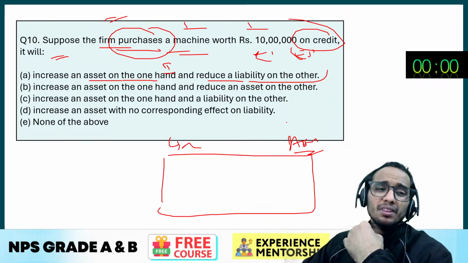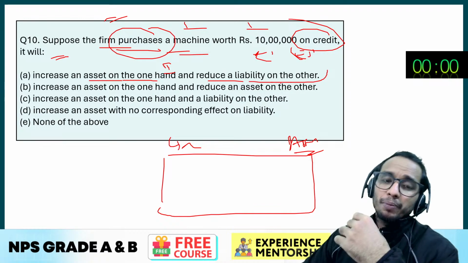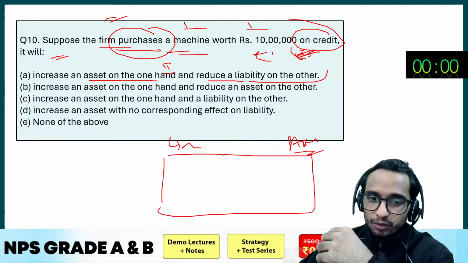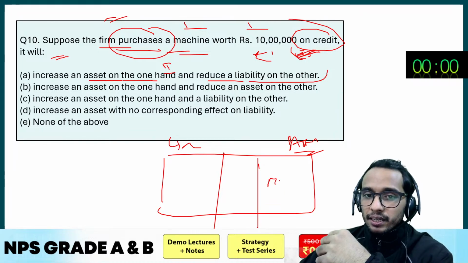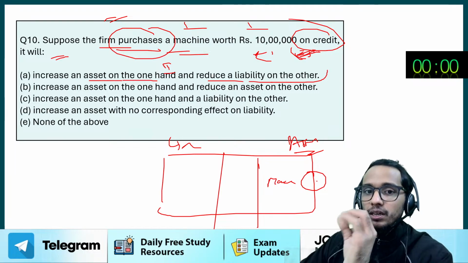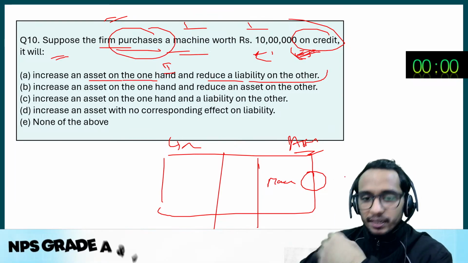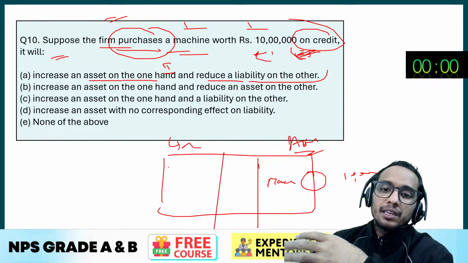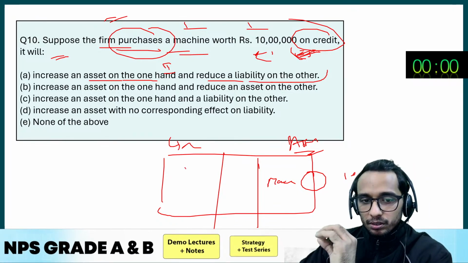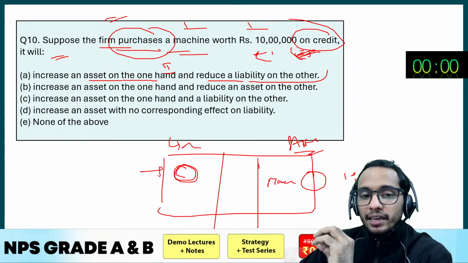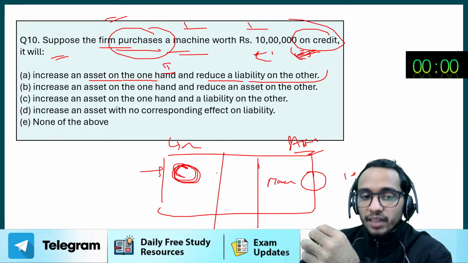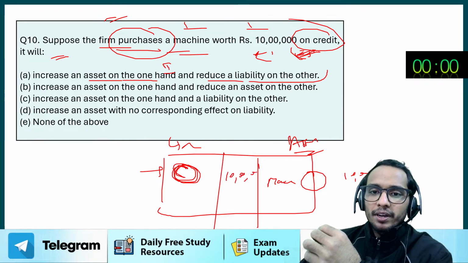Okay. Now it says when you purchase the machine worth rupees 10 lakh on credit basis, what is going to happen? First of all, on the asset side, your machinery is going to increase. Machinery amount is going to get increased by 10 lakh rupees. But simultaneously, your creditor is going to get entered here, because you are purchasing the machinery on credit basis. So you are going to enter the creditor here at the same amount, that is 10 lakh rupees. So this is going to be the answer.